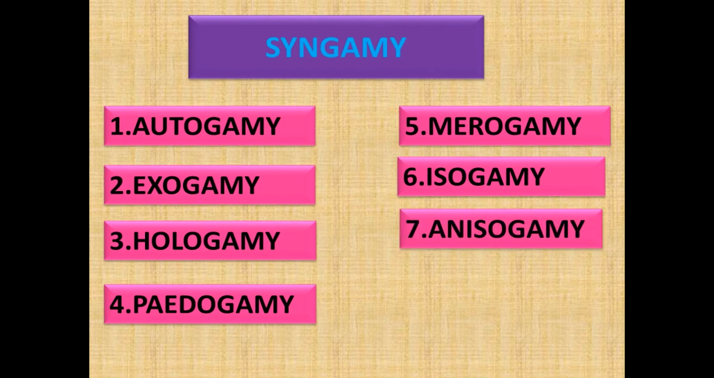Next one is anisogamy. Anisogamy is otherwise known as heterogamy, when two fusing gametes are morphologically different from each other. This is seen in frogs, rabbits, human beings, etc. Here the gametes are called heterogametes. The sperm is smaller in size and the ovum or egg is bigger. The gametes are different in size.